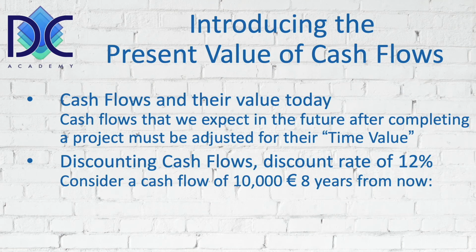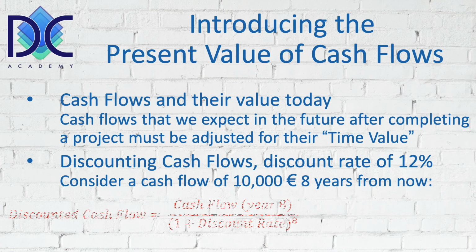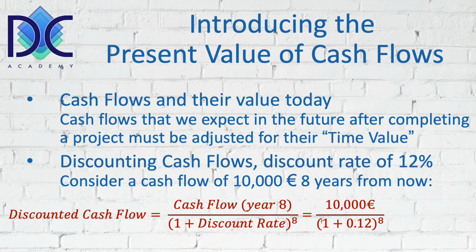Now, when we look at the discounted cash flow, the present value of that cash flow, we have to divide that cash flow by the factor 1 plus the interest rate to the power of n, n being the period at which we expect that cash flow. In our case, we expect that cash flow at the end of the 8th period, which means that we have to divide 10,000 euro by 1 plus 0.12, the 12%, to the power 8. And basically this gives us a value of 4,038 euro and 83 euro cent.